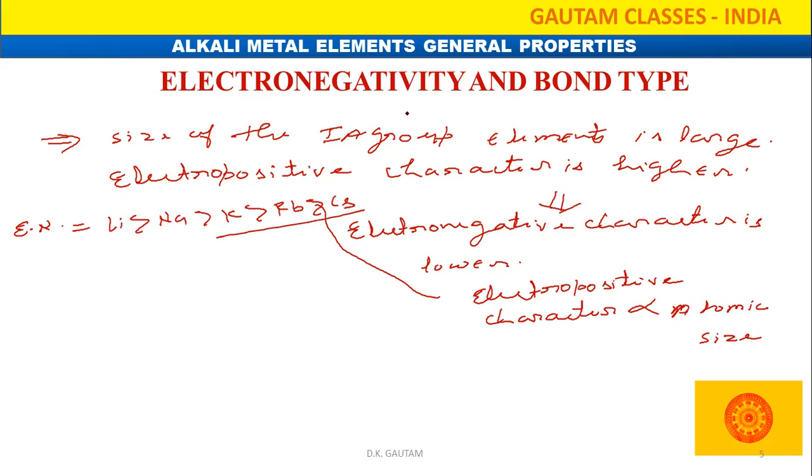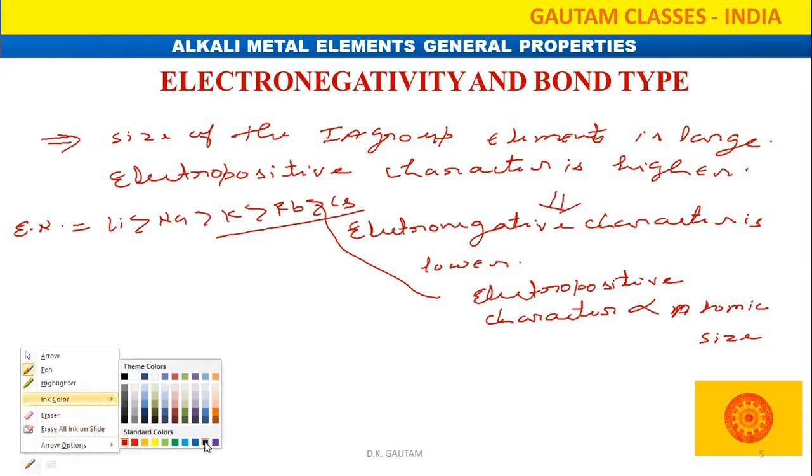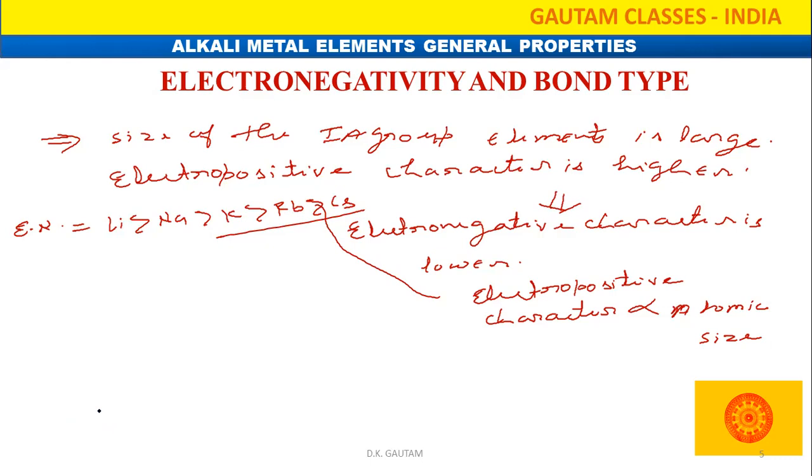Because those are the first group elements, they are highly electropositive in nature. So they have a tendency to make ionic compounds with highly electronegative atoms. First group elements are going to make ionic compounds with what? Seventh A group elements. Fantastically, they make ionic compounds. So when first A group elements mix with seventh A group elements, they make ionic compounds.